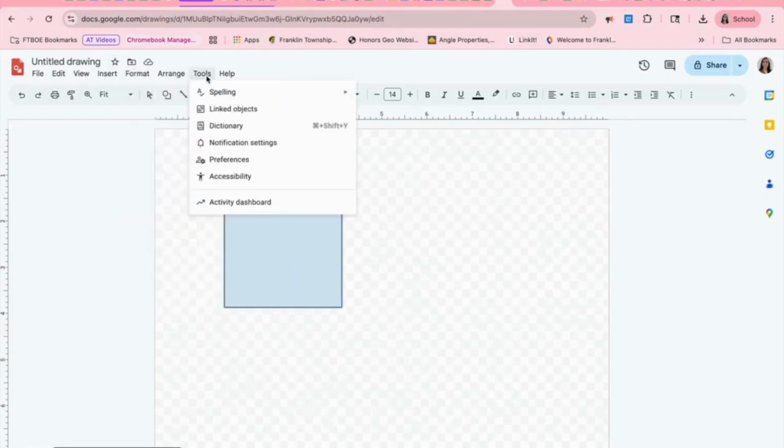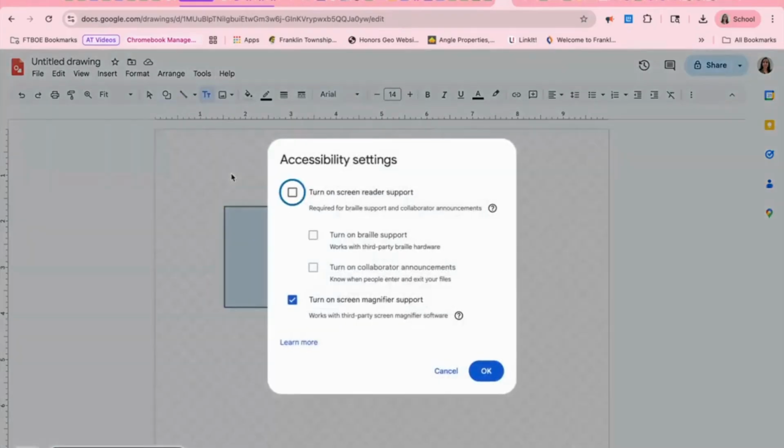There is also some accessibility tools, preferences, as well to support. And this is a great entry point for students to be creative, but not have the restrictions that often Google Slides or Docs has, because it's just an open space for students to create.